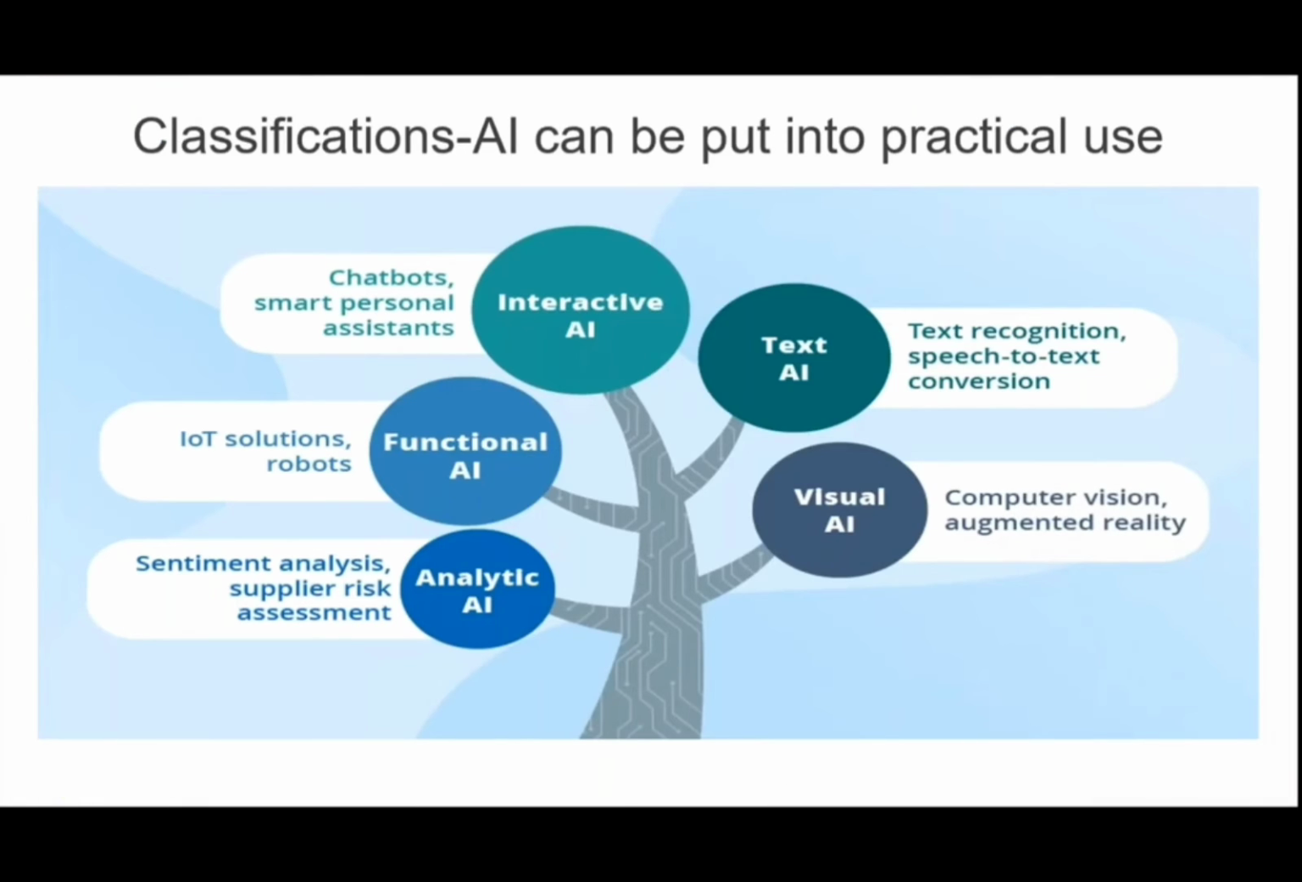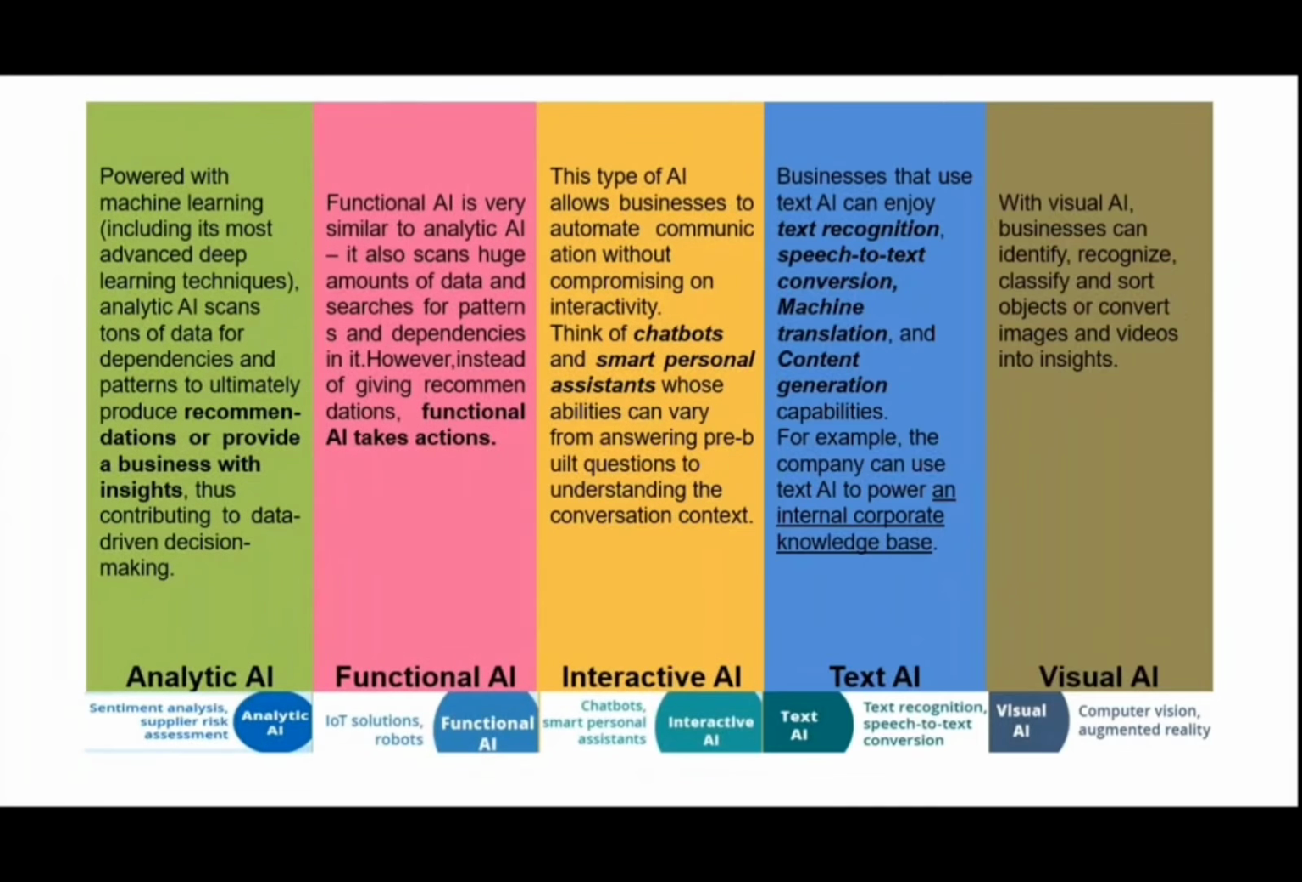So now we come to the different classifications according to usage. I just categorized it according to usage. In this, we have analytic AI, functional AI, interactive AI, text AI, and visual AI. So according to my usage, I just categorized them. Let's go into it a little bit. You can see here, what is analytic AI? That is very simple.